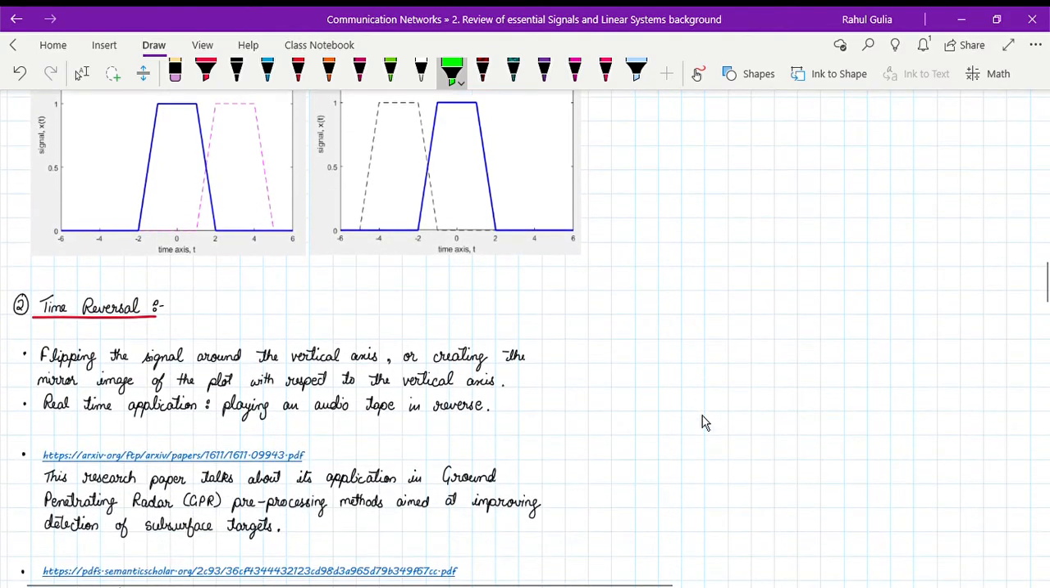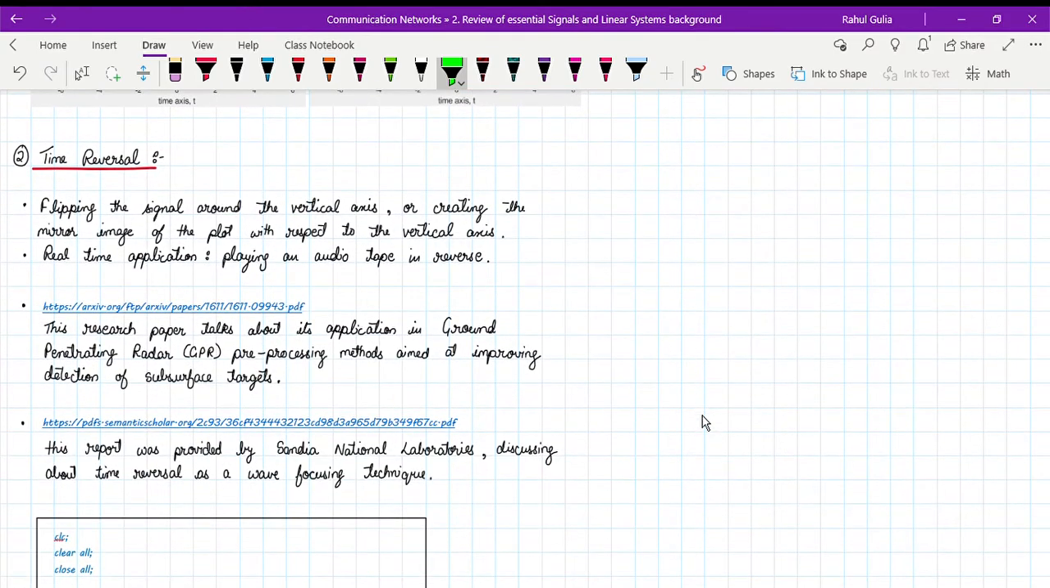Coming on to our second operation, which is time reversal. Now everyone knows that time reversal is nothing but the flipping of the signal around the vertical axis, or creating the mirror image of the plot. What I want you to think of with this time reversal is in terms of real-time applications. A real-time application is playing an audio tape in reverse, or if you want to do more research on where we are using it on a daily basis, or in the latest technology where we are using it.